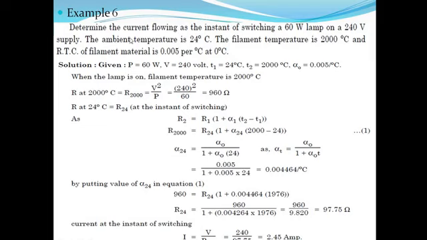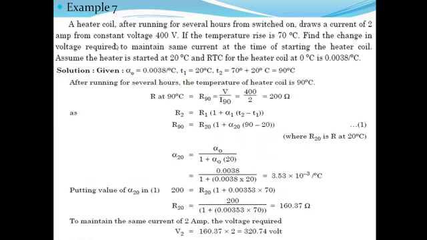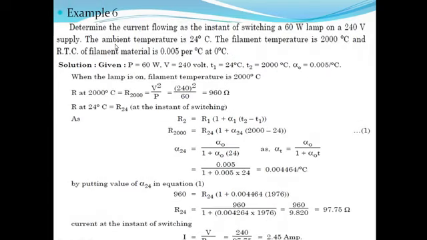Now next example: determine the current flowing at the instant of switching a 60 watt lamp on a 240 volt supply. The ambient temperature is 24 degrees centigrade.